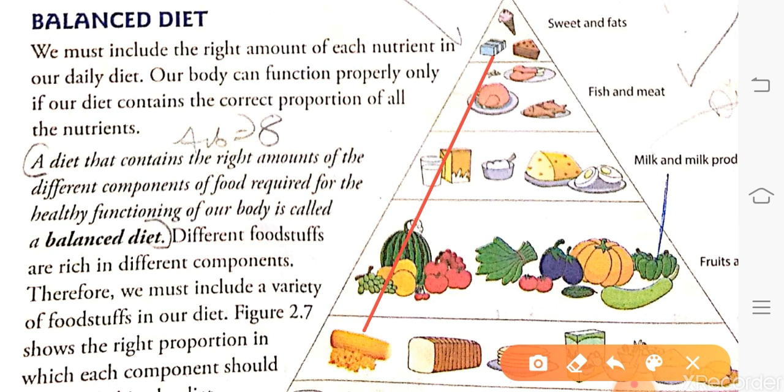So here comes our definition of the balanced diet: a diet that contains all the nutrition in the right amount required for the healthy functioning of our body is called a balanced diet.